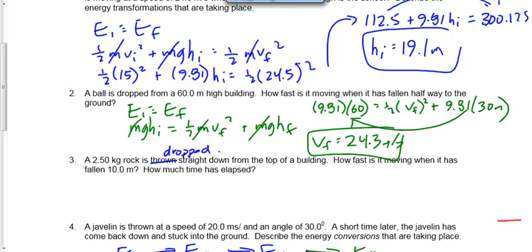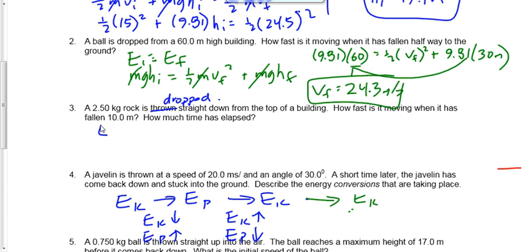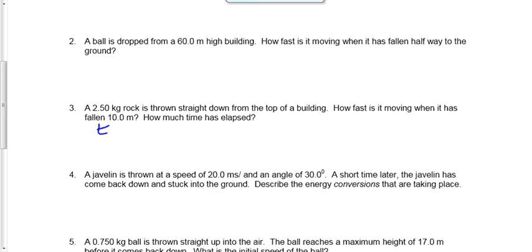In the end, what do we know about this question? Is there a change in height? We're allowed to use one of those group B equations that we learned back in Unit 1, but we're also allowed to use this new tool that we learned, conservation of energy. So let's set it up that way. Let's say EI equals EF. Now, here's the tricky thing about this one. We know that it falls 10 meters, but we don't know where it fell from. What was its initial height, and what's its final height?